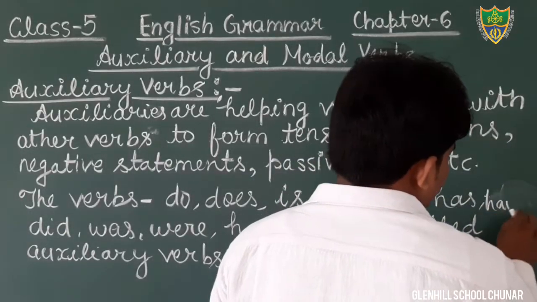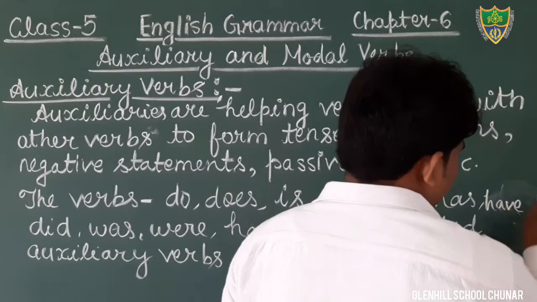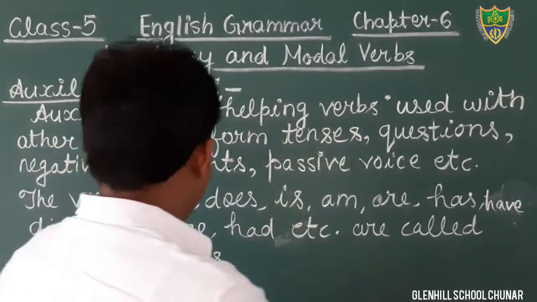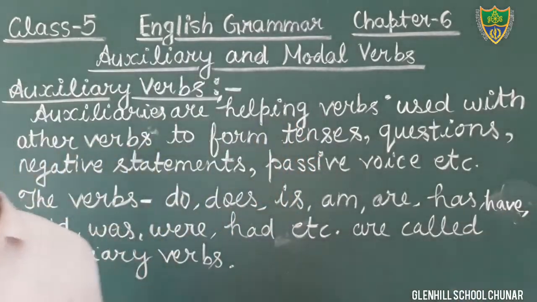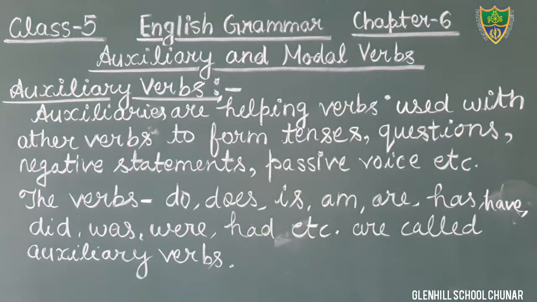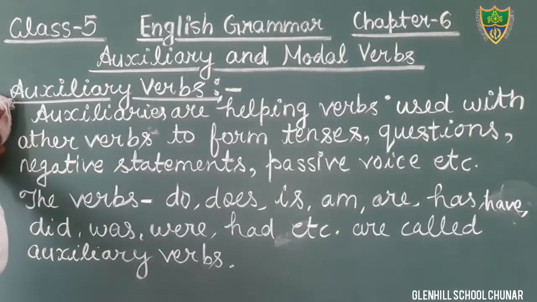Have, comma, did, was, were, had, etc. are the auxiliary verbs. Okay, students, now we will discuss the example. Just see the example. I am going to erase this.